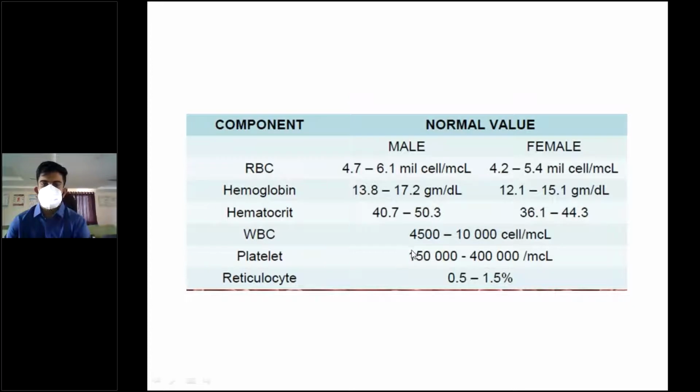And here the reticulocyte count will be less than 0.5%. That is the proper indication that it is a hypoproliferative anemia. So reticulocyte count less than 0.5% gives a hypoproliferative picture. The same picture is seen in severe iron deficiency anemia. It's also seen in anemia of chronic disease and also in thalassemia.